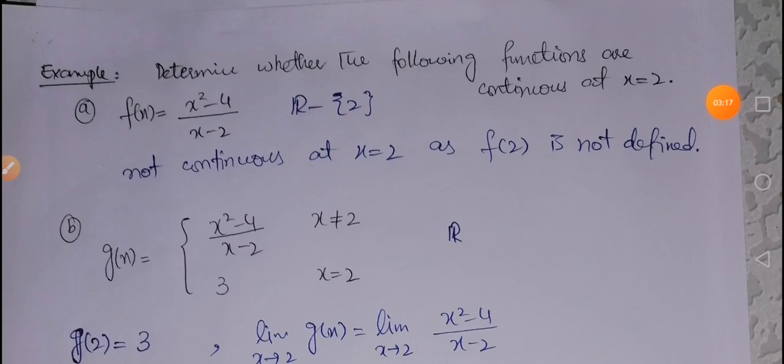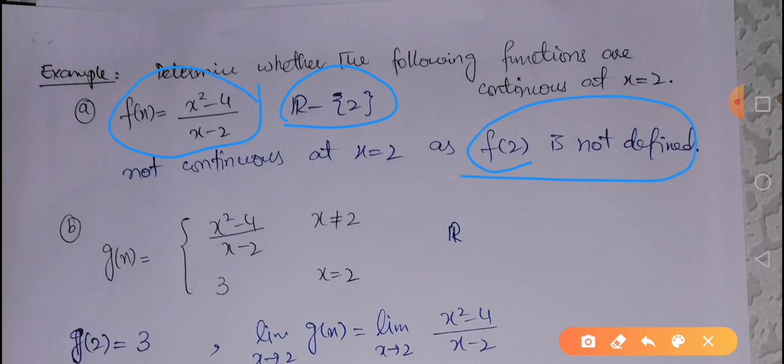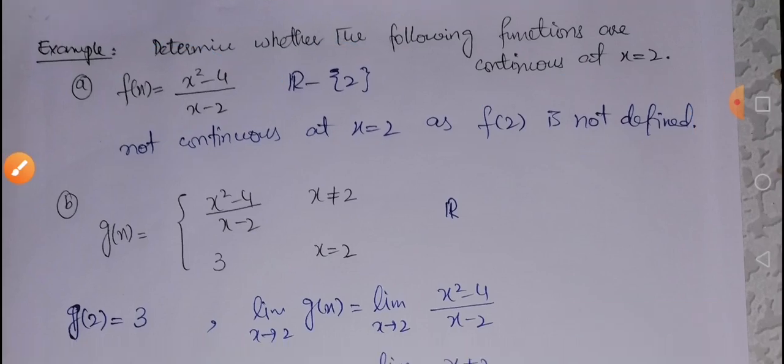Here we have an example in which we are given a function and we have to check whether the function is continuous at x equals 2 or not. We are given the function f of x equals x squared minus 4 over x minus 2. Now you can see that its domain is the set of all real numbers except 2. It means f of 2 is not defined in this case. That's why the function is not continuous at x equals 2.